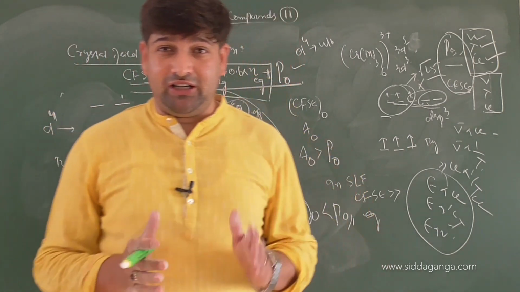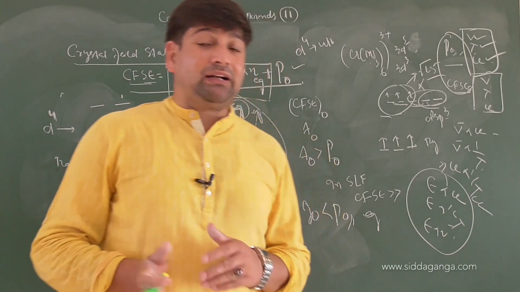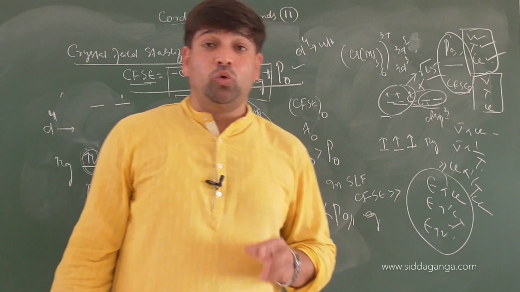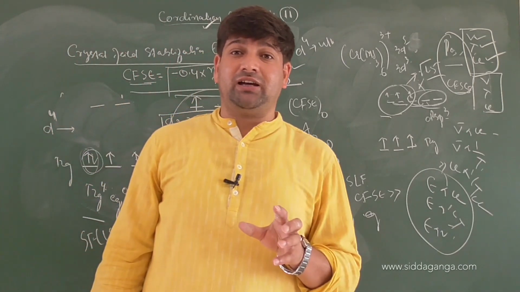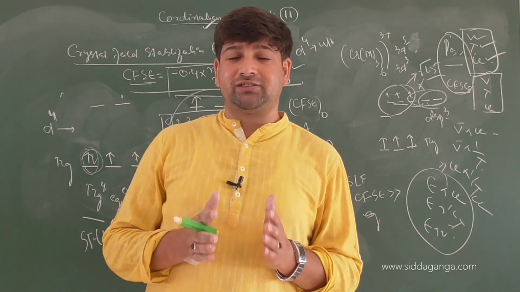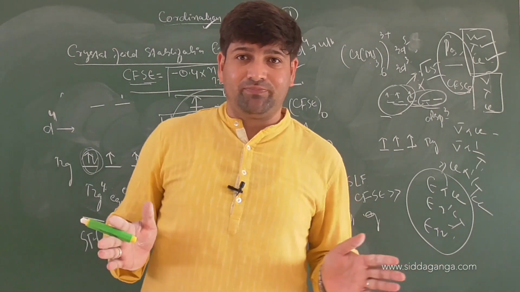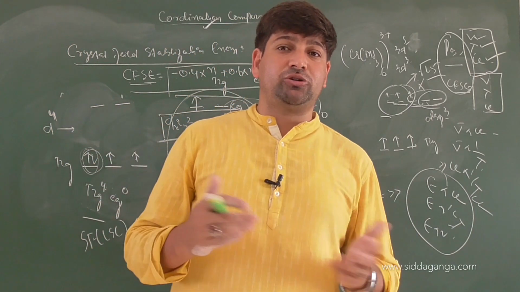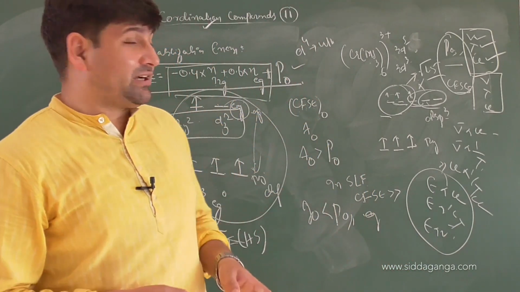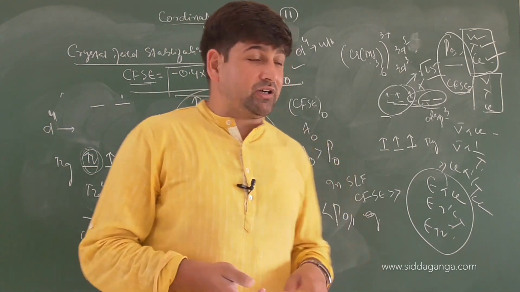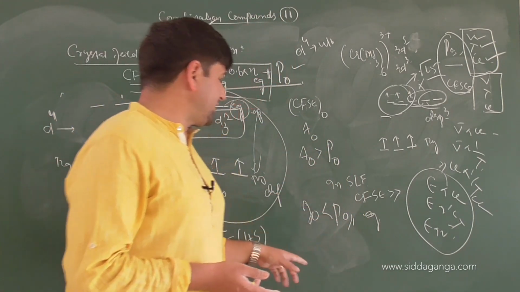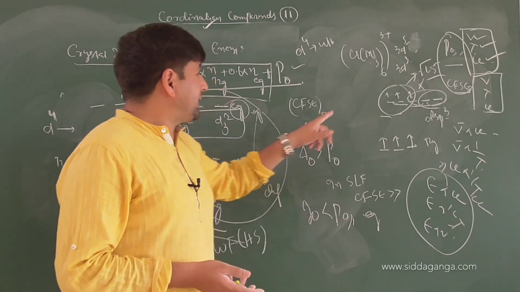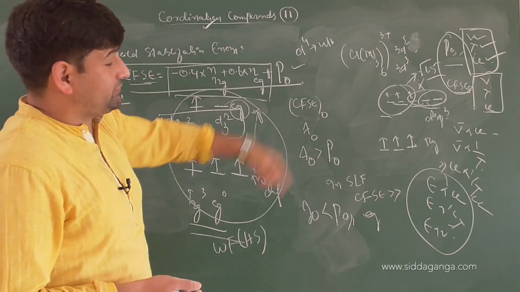So I have discussed only the theoretical background and practicality of crystal field theory. With the use of crystal field theory, I have shown you in octahedral fields how the orbitals break, how there is breaking of degeneracies, how the orbitals break into 2 sets, t2g and eg, and when the question of pairing comes, when pairing will occur and when it will not occur. It depends upon the interplay of 2 things, crystal field splitting energy and pairing energy. According to that, we can calculate crystal field stabilization energy for the whole complex.